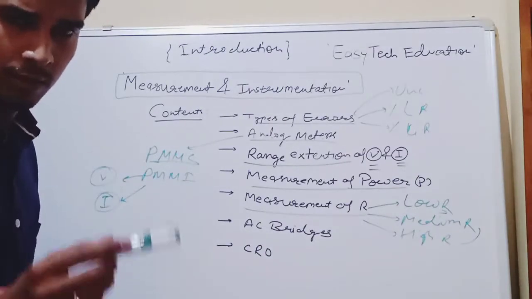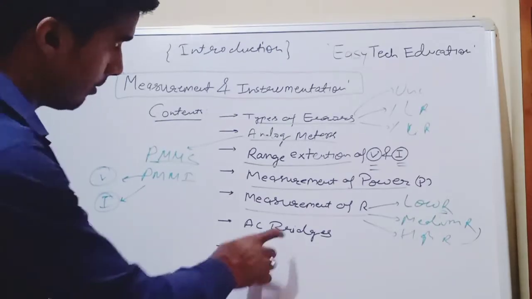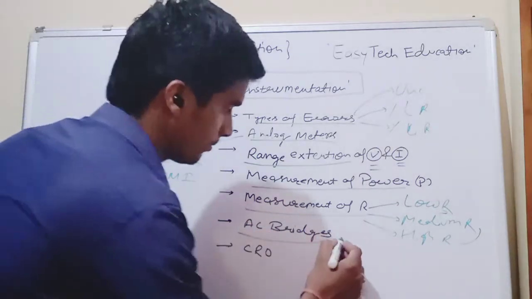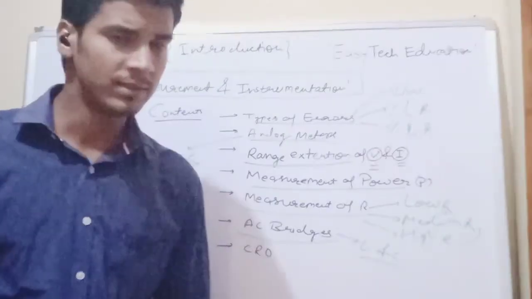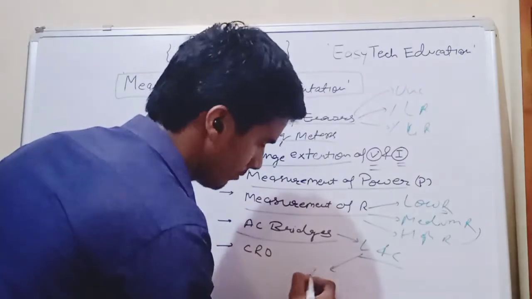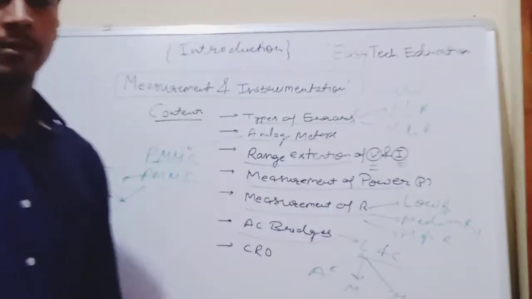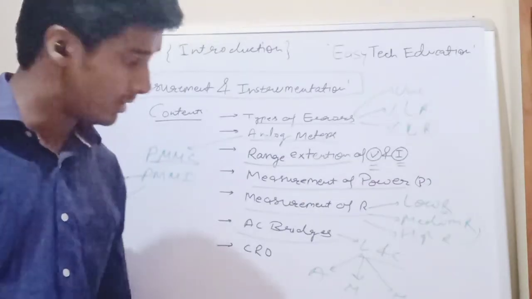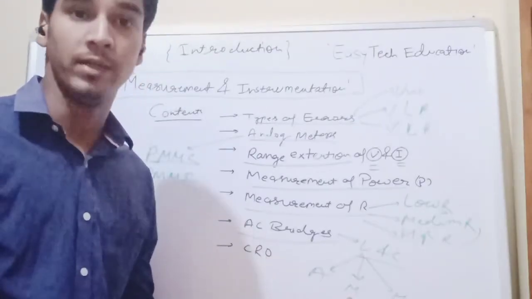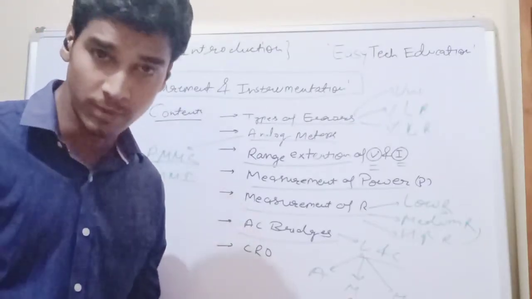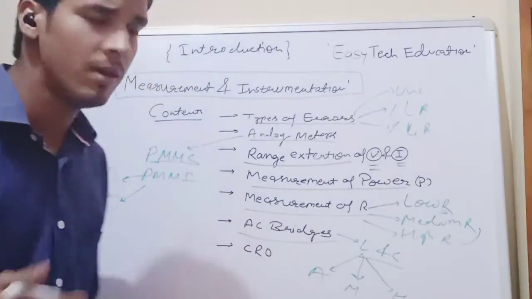Now to measure the inductance as well as the capacitance, we use different kinds of bridges, that are AC bridges. We can find out the inductance by different methods. Inductance can be measured by three AC bridges, three most important AC bridges. First, Anderson bridge method. Second, Maxwell bridge method, that is, Maxwell inductance bridge method and Maxwell inductance capacitance bridge method. Another one is Hay bridge. Now these three bridges have their different requirements.